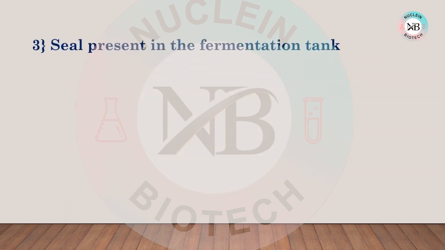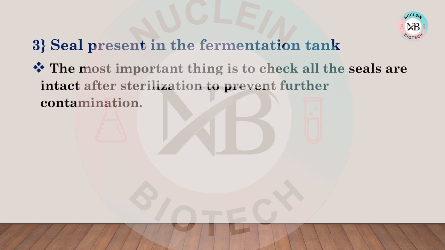Further, the third one is the seal present in the fermentation tank. The most important thing is to check that all the seals are intact after sterilization to prevent further contamination. So once the fermentation process, or one batch of fermentation, is over, you have to clean the fermentation tank, then check each and every seal that it is closed properly. The seal should be intact, and then you should carry out the sterilization process for avoiding any kind of contamination.